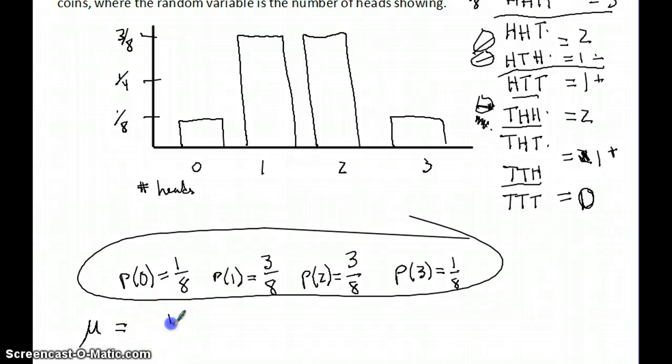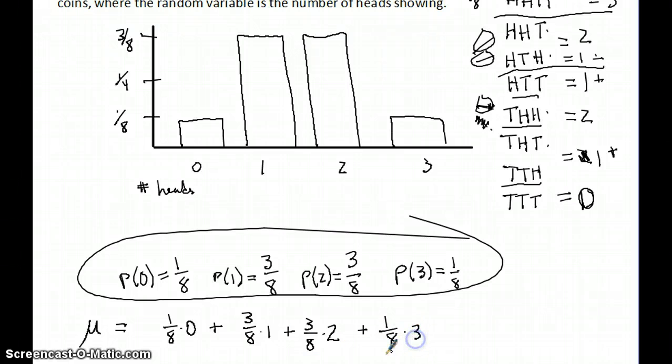Well, I take 1/8 times the possibility that there could be 0. I'm kind of doing this backwards, but it fits the way I'm saying it, and it's going to be the same end calculation. Just multiply them backwards. There's a 3/8 chance that I'll get exactly 1 of those to be heads, so I'm basically going to add in 3/8 of a head there. There's a 3/8 chance that it's going to be 2, so here I'm adding in 3/8 of 2 heads, because that could have just as easily come up. And there's a 1/8 chance that I'm going to have all 3 heads show up, so I get 1/8 of 3 added in here. All that factors into this big theoretical average.